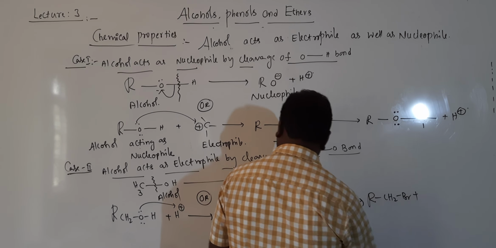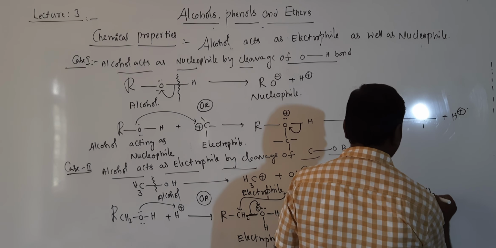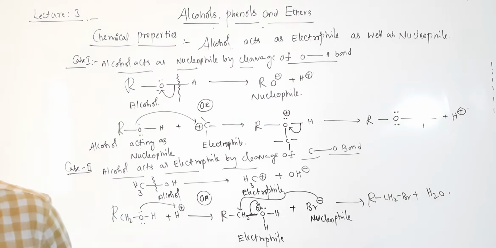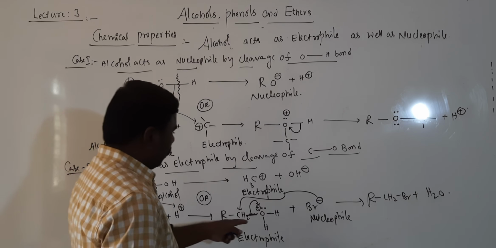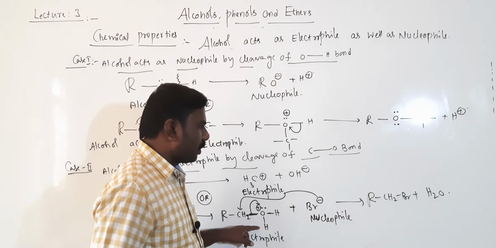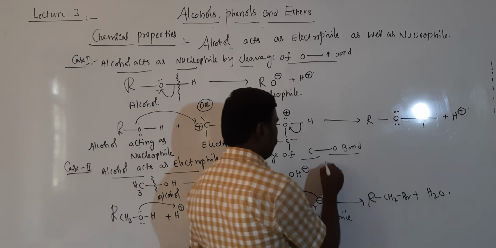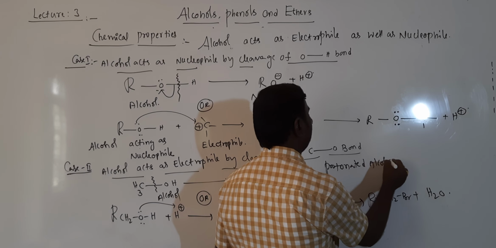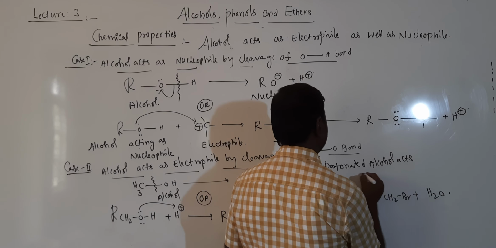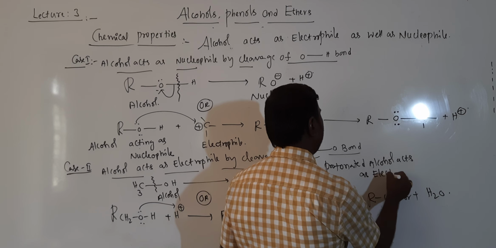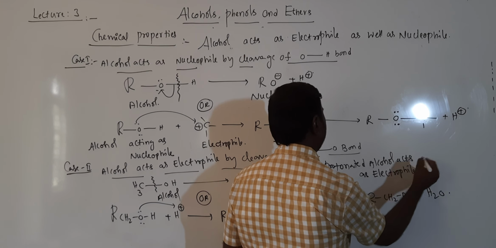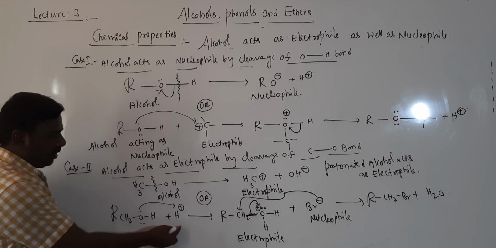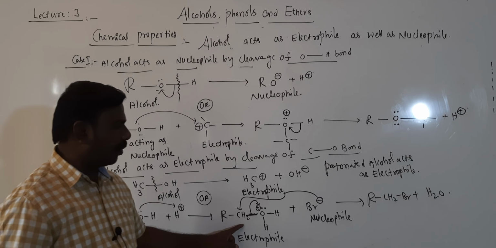Then forms RCH2Br plus H2O will be eliminated. Students, one proton is extra here, that's why it is called protonated alcohol. Protonated alcohol acts as electrophile. It is alcohol, to this proton is added, that's why called protonated alcohol.